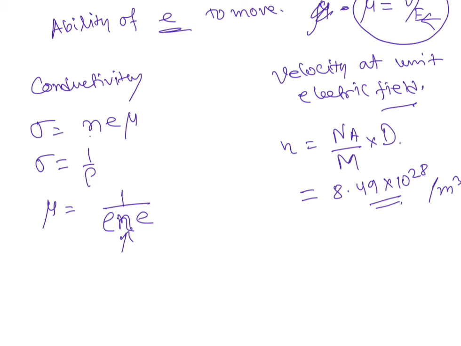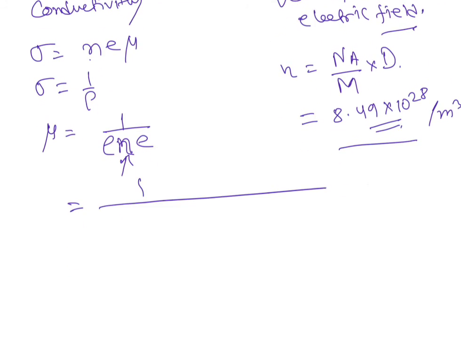Then we simply put rho value 1.72 into 10 to the power minus 8, into 8.49 into 10 to the power 28, into the electron charge 1.6 into 10 to the power minus 19, with everything in SI units.